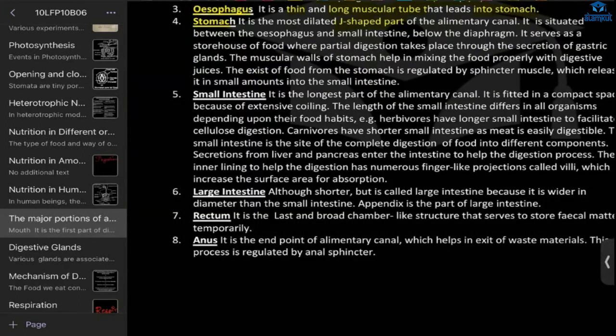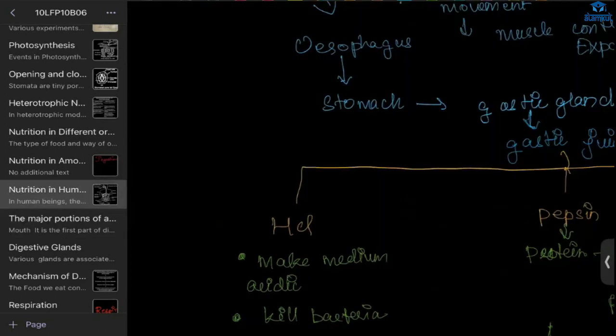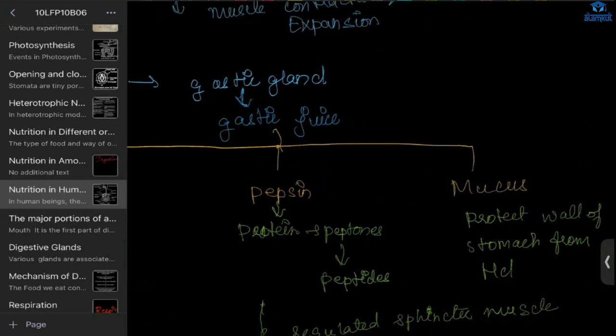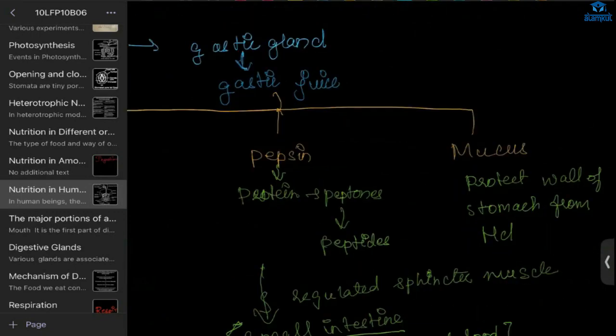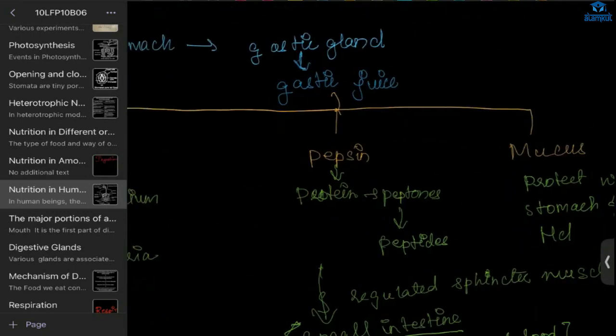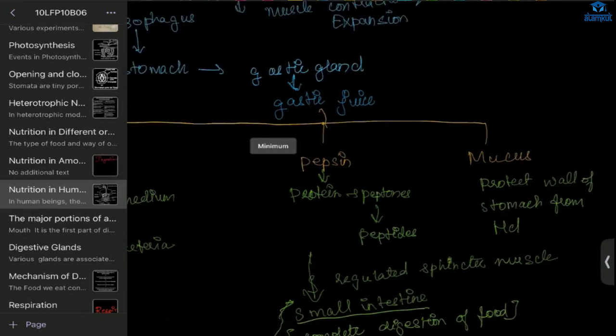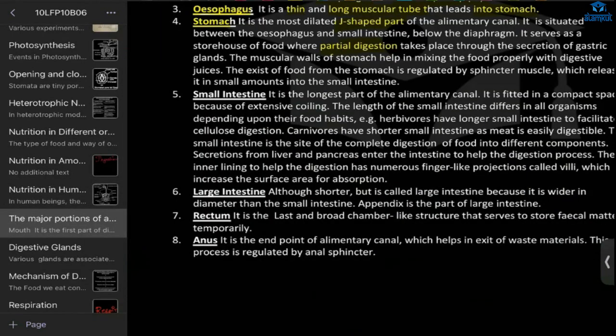Here, partial digestion will happen. What are the acids? Acid and what is the enzyme? What is digested here? In the previous class, I have said, right? Can anyone guess? See, what is digested here? Protein. Protein, ma'am. Yes. So, what is the enzyme here? Pepsin. And what is the acid? HCl. Hydrochloric acid. Yes.